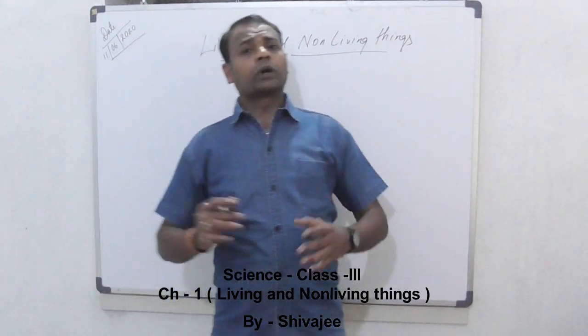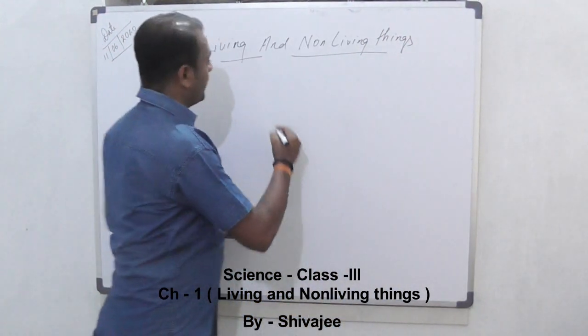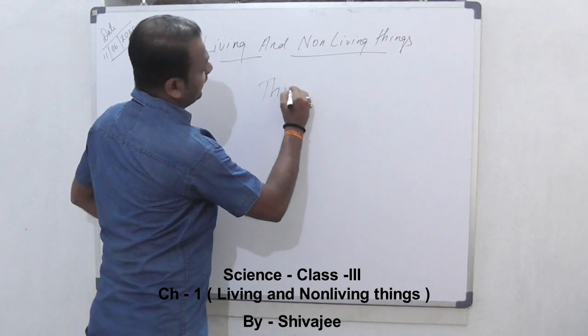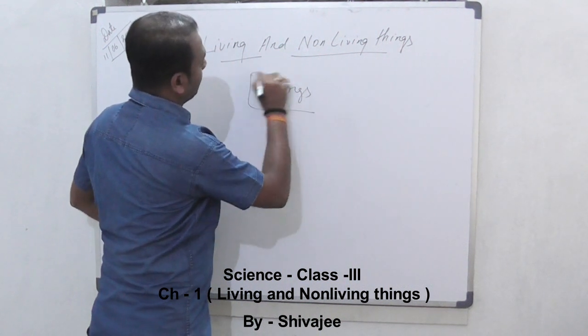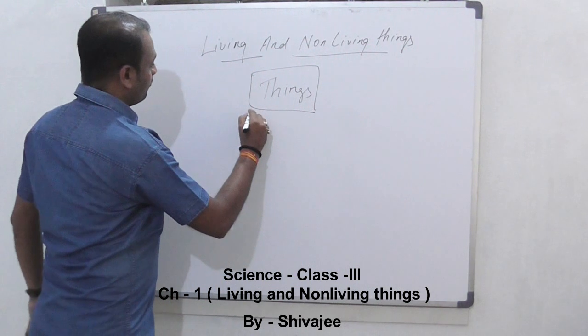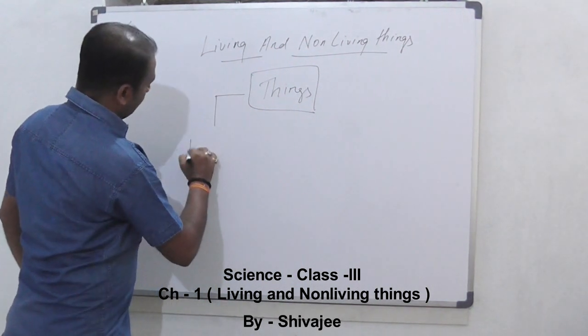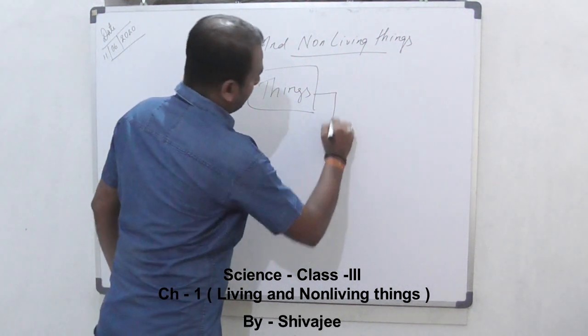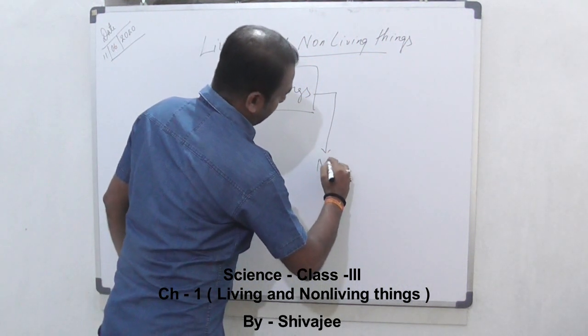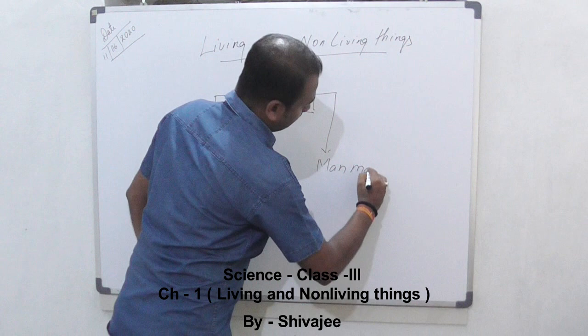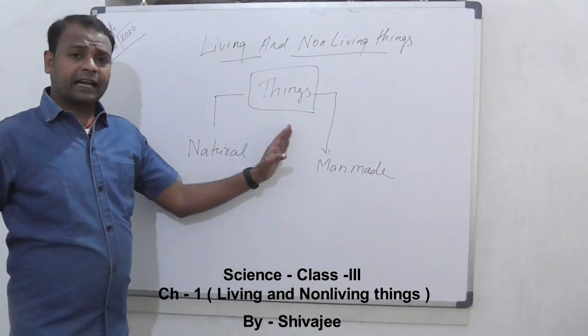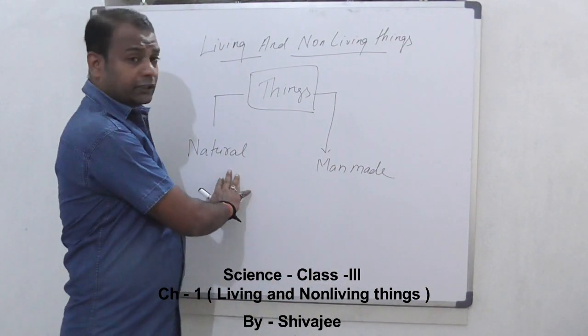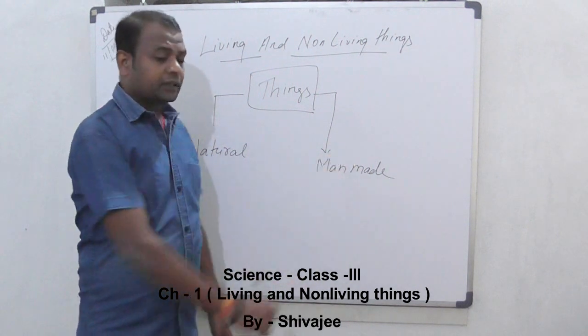Things are divided into two categories. One is natural and the other is man-made. So things are categorized into two types: one is natural and second is man-made.